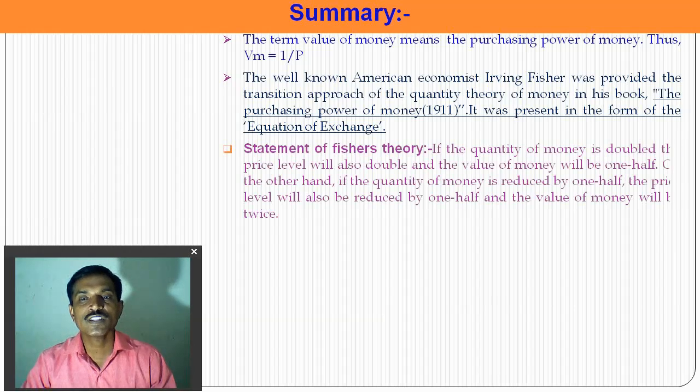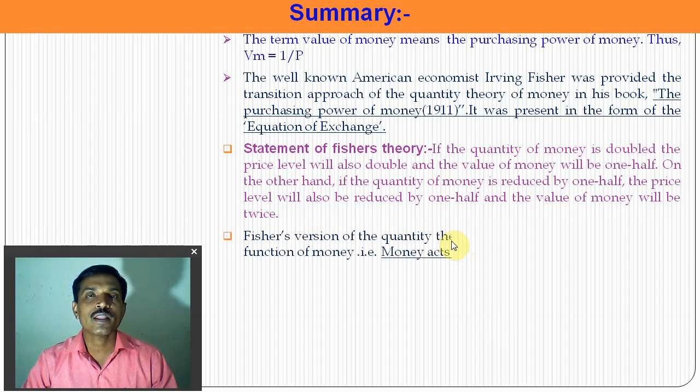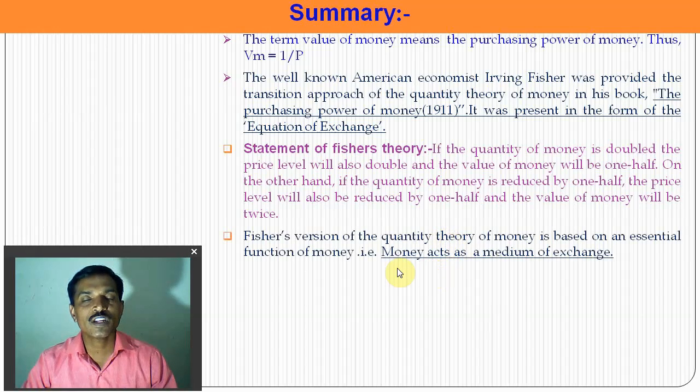The statement of his theory: if the quantity of money becomes double, the price level also becomes double, and the value of money becomes half. On the other hand, if the quantity of money is reduced by half, the price level also becomes half, and the value of money becomes twice, or double. And the value of money is decided by the demand for money and the supply of money. In the short period, demand for money is constant, so supply of money is important in deciding the value of money.